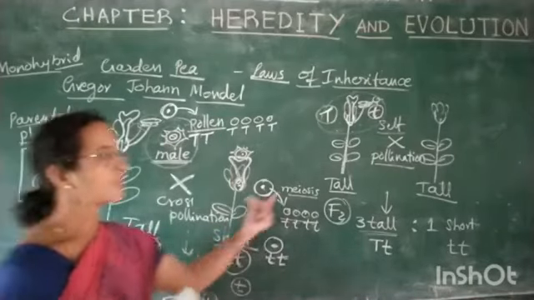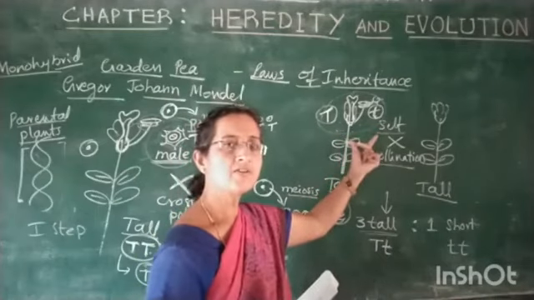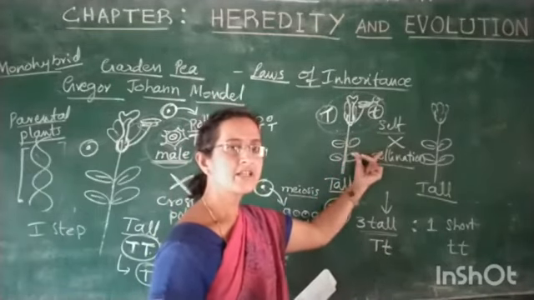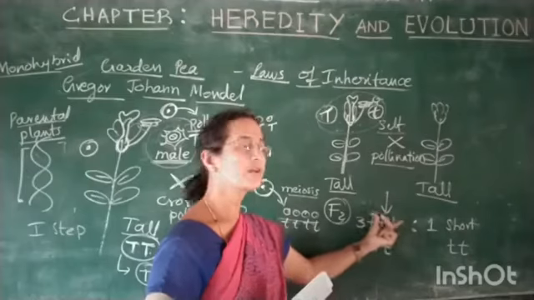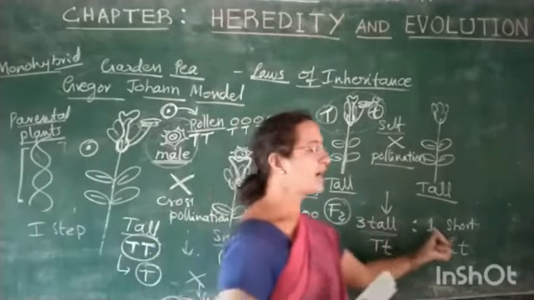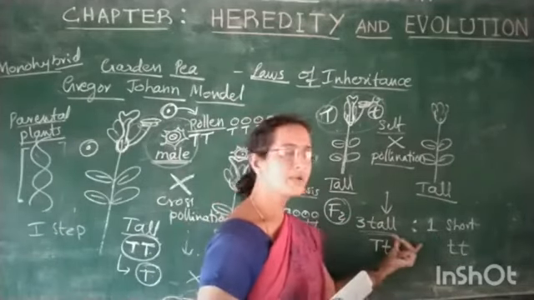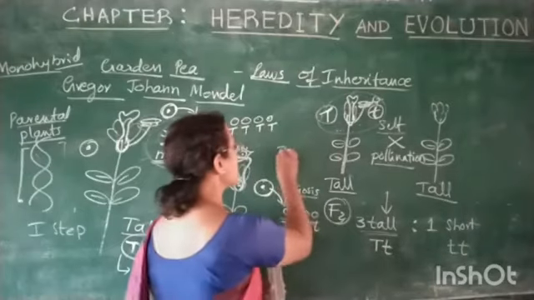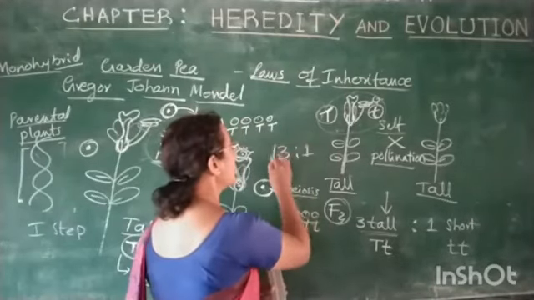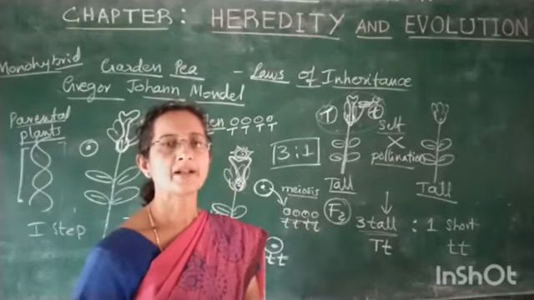In the F2 generation, that plant having red flowers was self-pollinated, meaning in the next generation he got 3 plants with red colored flowers and 1 plant with white colored flowers. Like this, he used to obtain this ratio, that is 3:1, in all the characters which were considered in those pea plants.